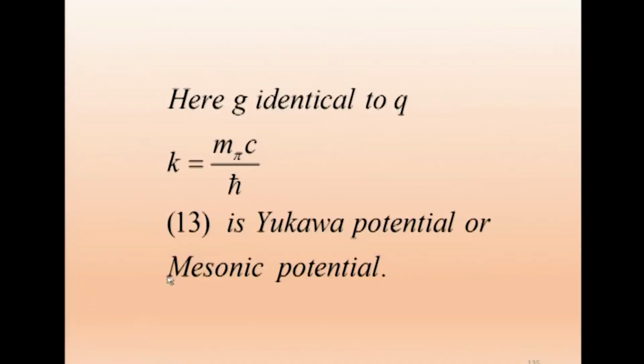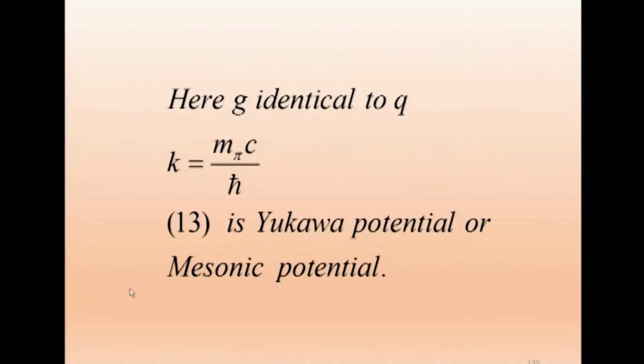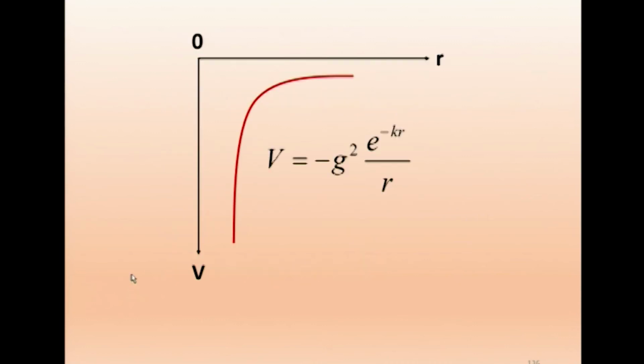Now, Yukawa did a back calculation and got about 270 times the mass of electron. If it were 2000, it would be like neutron and proton; here, in between the two, we get about 200 times the mass of electron. So, that is called meson, or intermediate mass particles. This particle was proposed by Yukawa, and this is the potential.